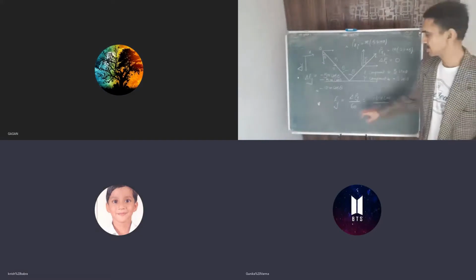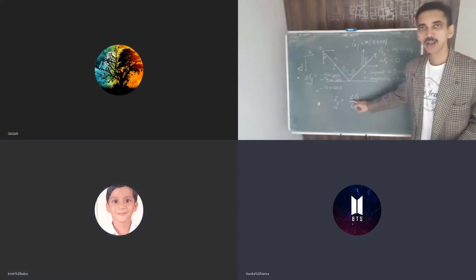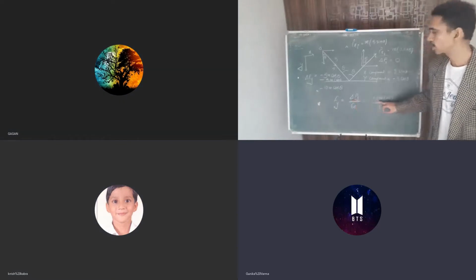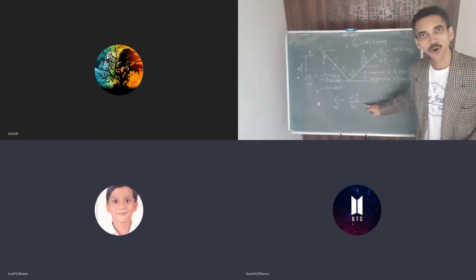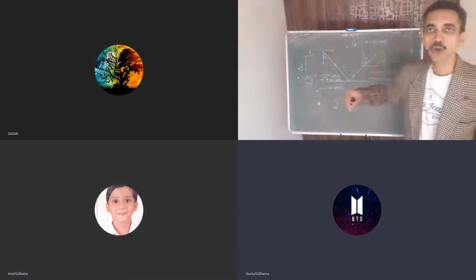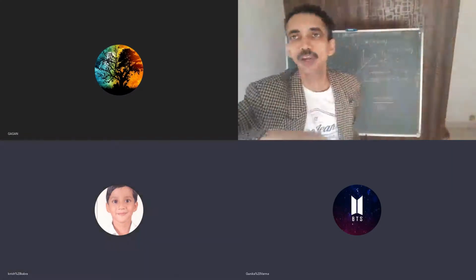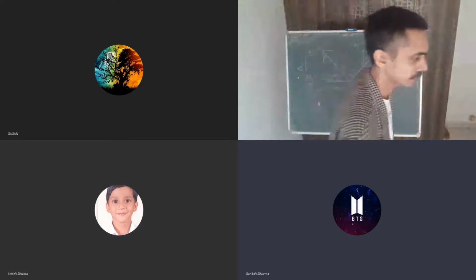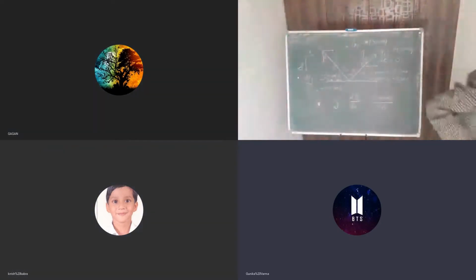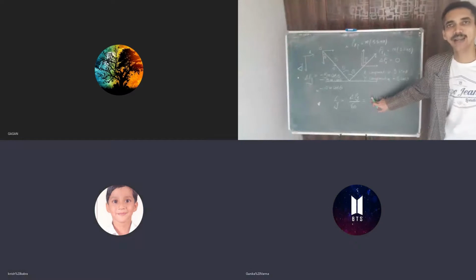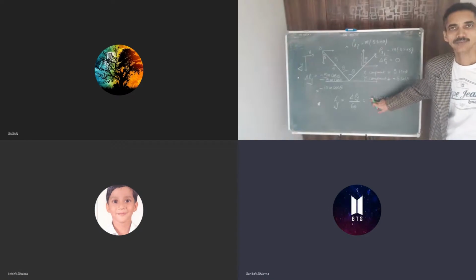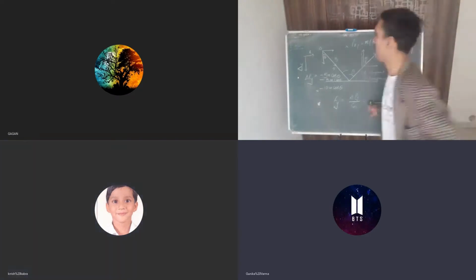So this is the change in momentum of the ball. Correct? Yes, sir. So this is the force on the ball. Force on the ground will be in the opposite direction. Got it? Yes, sir. So for the force on the ground, you will count on this minus sign. So force on the ground will be in which direction?